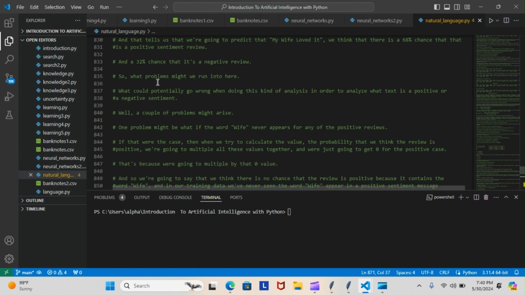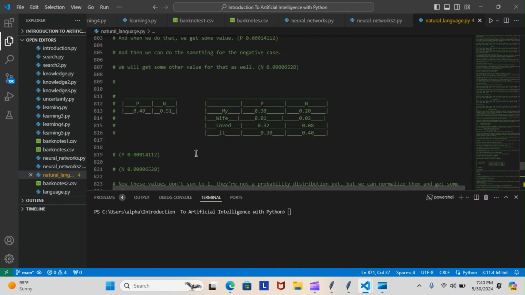So what problems might we run into here? What could potentially go wrong when doing this kind of analysis to determine whether text has a positive or negative sentiment? Well, a couple of problems might arise. One problem might be, what if the word wife never appears for any of the positive reviews? If that were the case, then when we try to calculate the probability that we think the review is positive, we're going to multiply all of these values together, and we're just going to get a zero for the positive case. Let me show you what we mean.